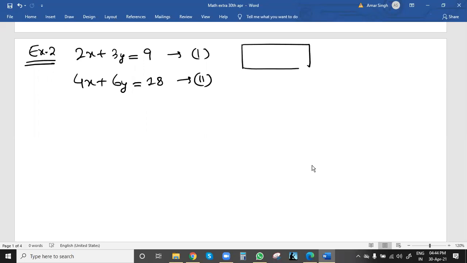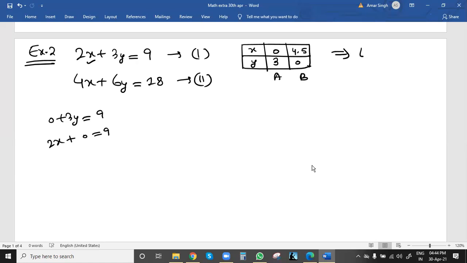We'll take 2 points for the first one, same method, x, y. The easy option is to take x value 0. If x is 0, then 3y equals 9 from the first equation, so y will be 3. Now if we take y value 0, then 2x equals 9, so x will be 9 by 2, that is 4.5. Let this point be B, and from here we get line L1.